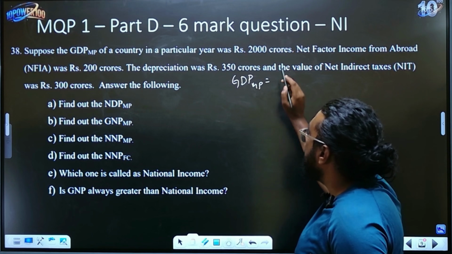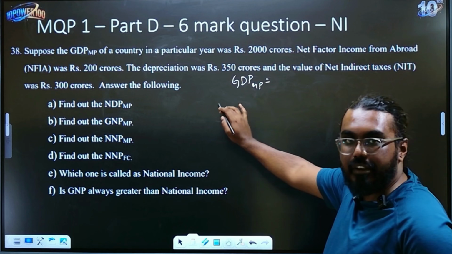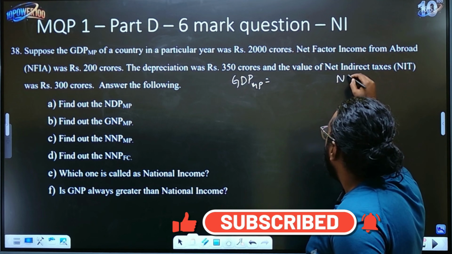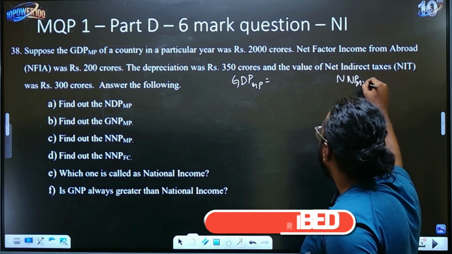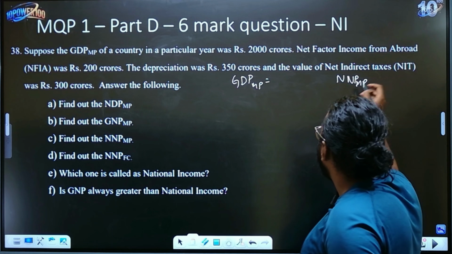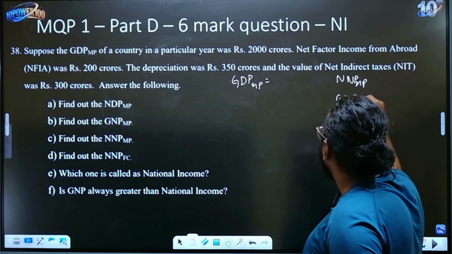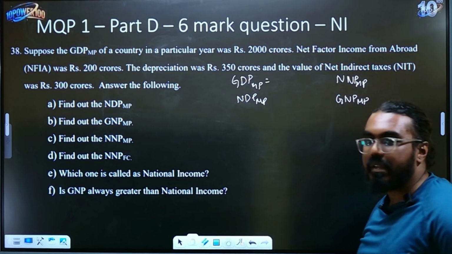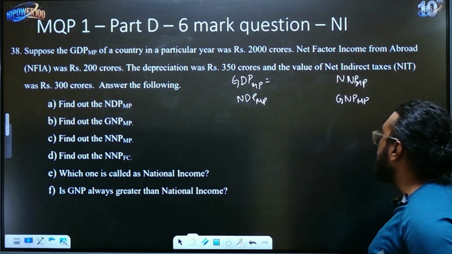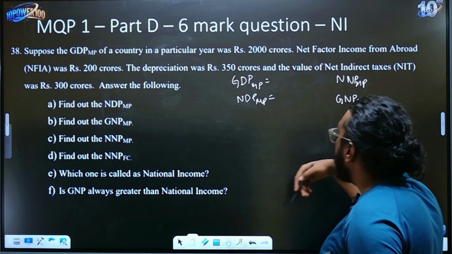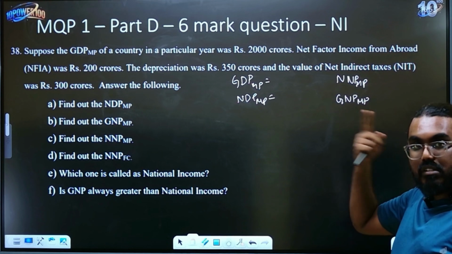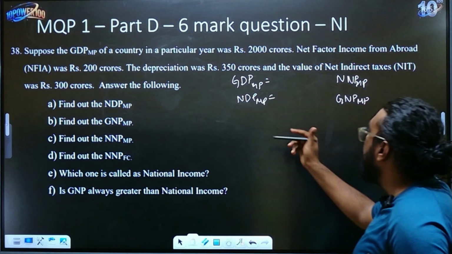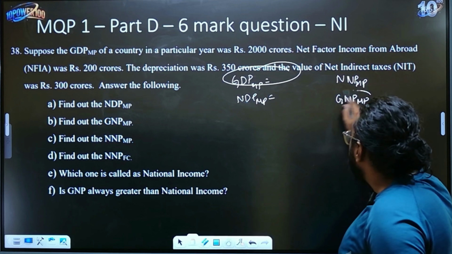GDP at market price will be given to you most of the times. Okay, GDP at market price you write here, net national product at market price you write here. Okay, then write GNP at market price, then you write NDP at market price. Basically these are the 4 possible combinations, right? That's what we are supposed to focus on, right? So whenever you get anything at market price, your first logic is you need to look at depreciation over here. Depreciation I will subtract. Okay, this anyway nothing to worry. This I will come back to you.